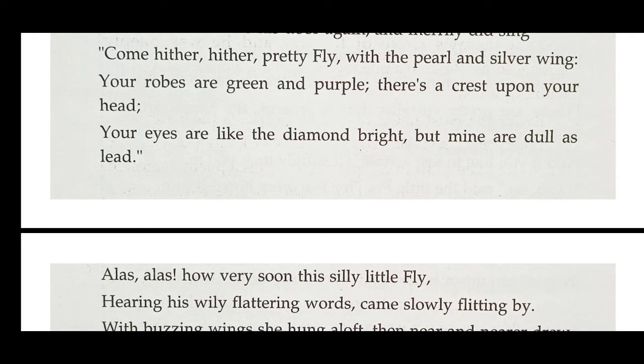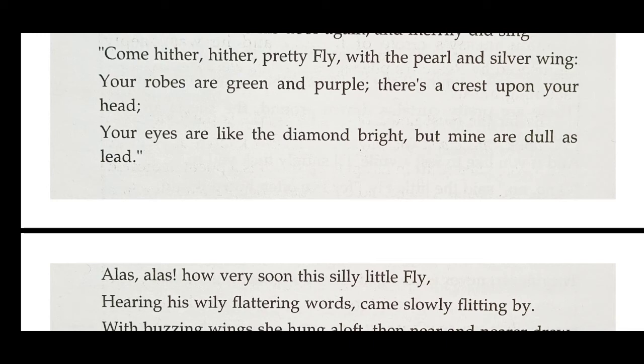Okay, your wings are pearly in looks, the color of pearl, the color of silver. So you have such beautiful wings. Your robes are green and purple, referring to the general color of the fly. So it's not a house fly, so it's not black. It's a bigger fly which has a colorful body. So your robes are green and purple.